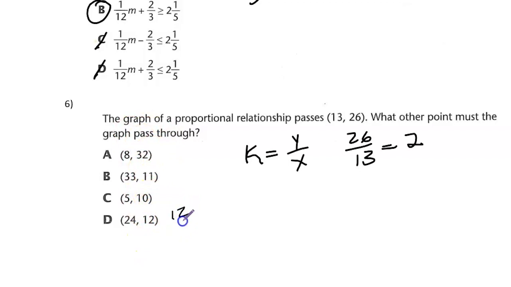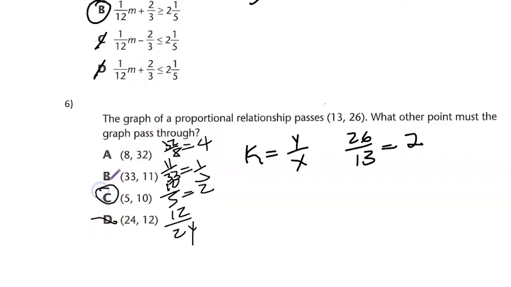All right, we know that 12 over 24 is not 2. So this one is eliminated. 10 over 5 indeed gives us 2. We just work the others. 11 over 33 is not 2, it's 1/3. And 32 over 8 is 4. So the answer obviously is C.